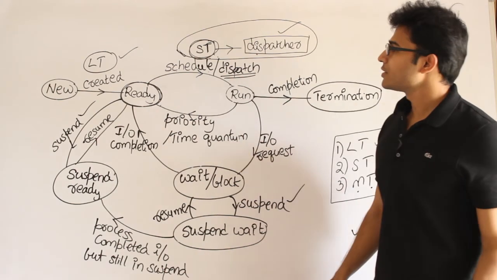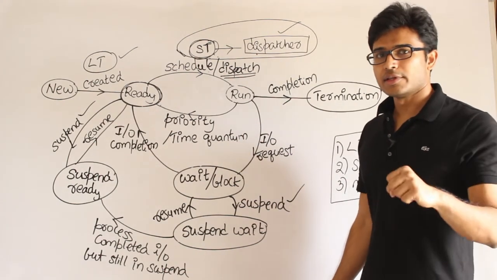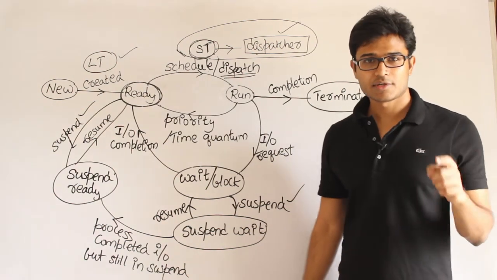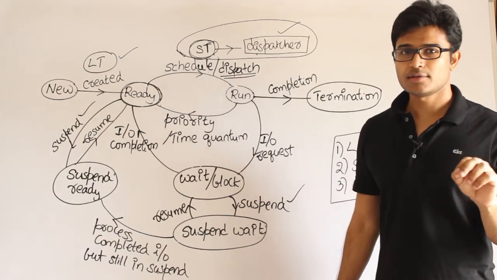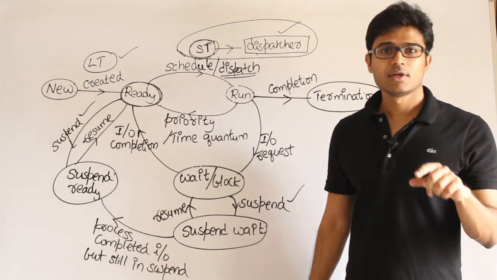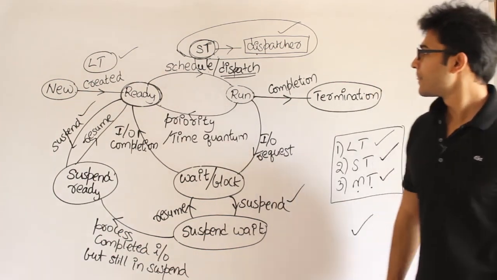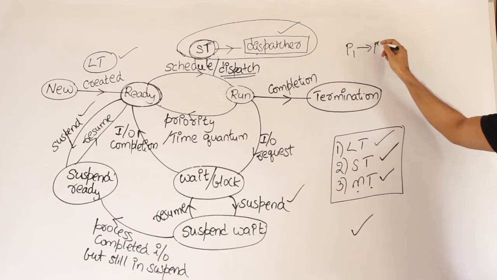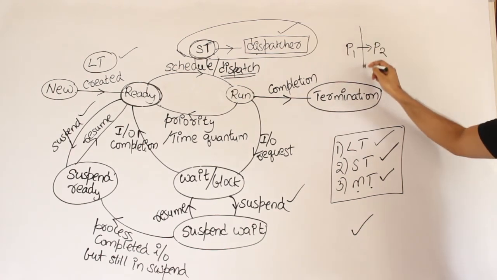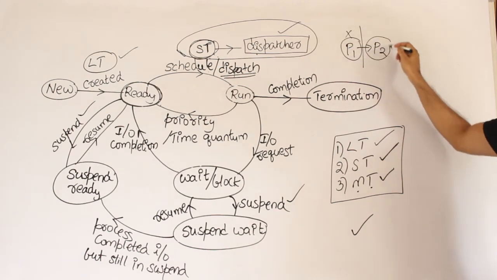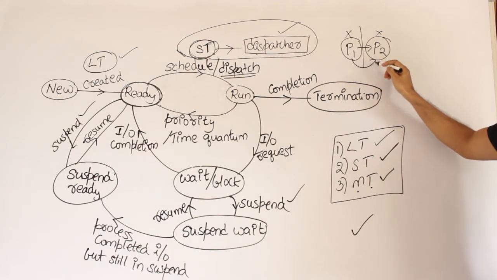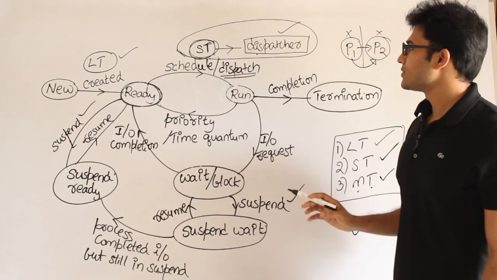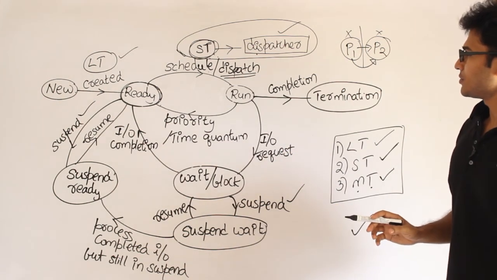It should pick up processes in such a way that there will be a smaller number of context switches, because every context switch is going to take some time. That is called context switching time, and that depends on the size of the context, right? So what I mean is, if P1 is executing and P1 has to be removed and P2 has to get on, you should remove this and then schedule that, right? Therefore it is going to take some time. That is called context switching time. And that is all about the dispatcher and the short-term scheduler.